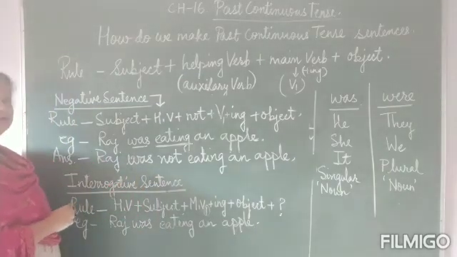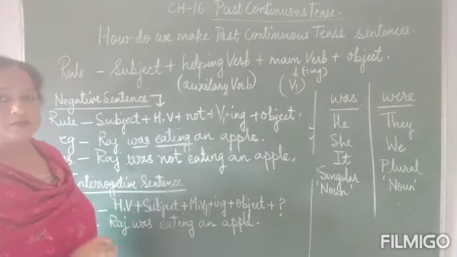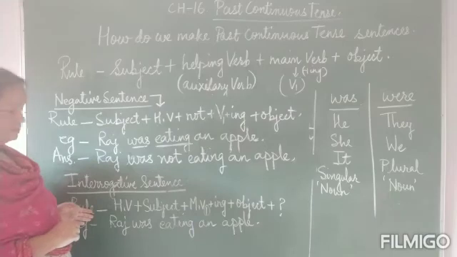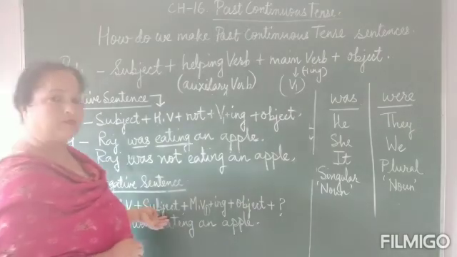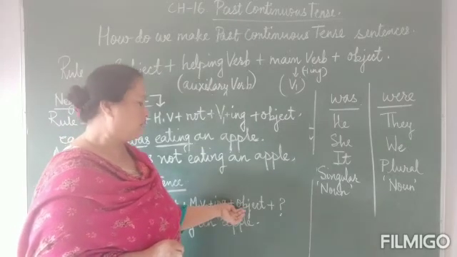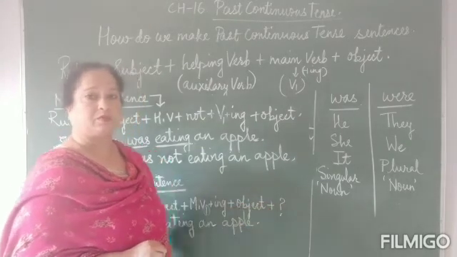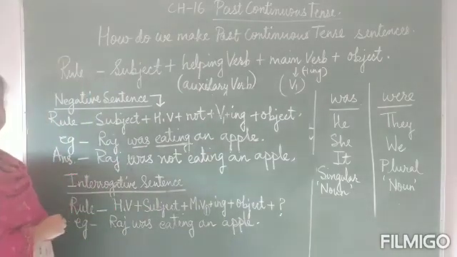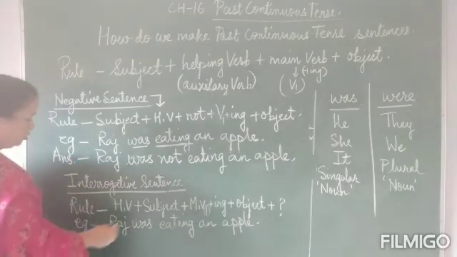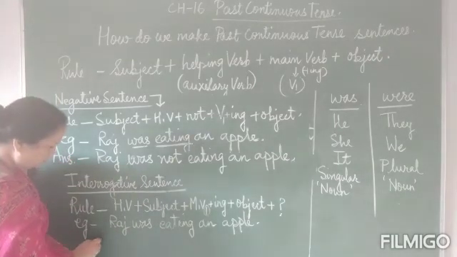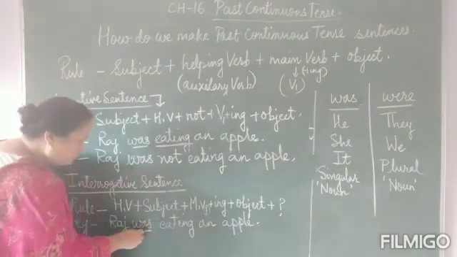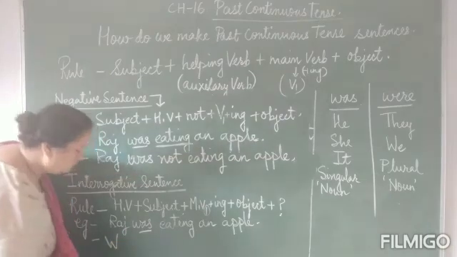Now we will learn how to change a past continuous tense sentence into an interrogative sentence. So the rule for that is helping verb plus subject plus main verb plus ing will be added to it, and then we will write the object and end it with a question mark. So what is the sentence that we have over here? Raj was eating an apple. So according to the rule, how do we start? We start with the helping verb. And what's the helping verb over here? Was. So was.